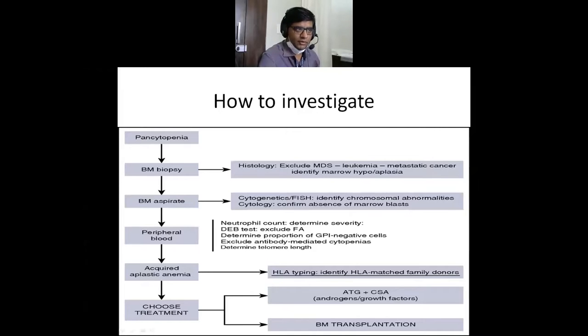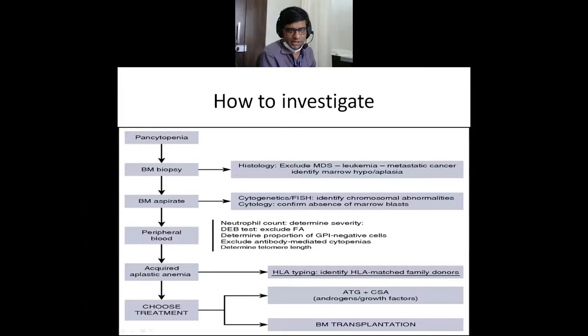For Fanconi's anemia, you have to mention the typical features: pointed chin, low set ears, webbed neck, horseshoe kidneys, the typical hand, that is polydactyly, the typical rash over the body, hepatosplenomegaly, and short stature. These are the features of Fanconi's anemia. For dyskeratosis congenita, you also have to mention the features: nails become brittle, skin becomes dark, the patient is short in height, and hair becomes gray early. So these are the features of inherited bone marrow failure syndromes.